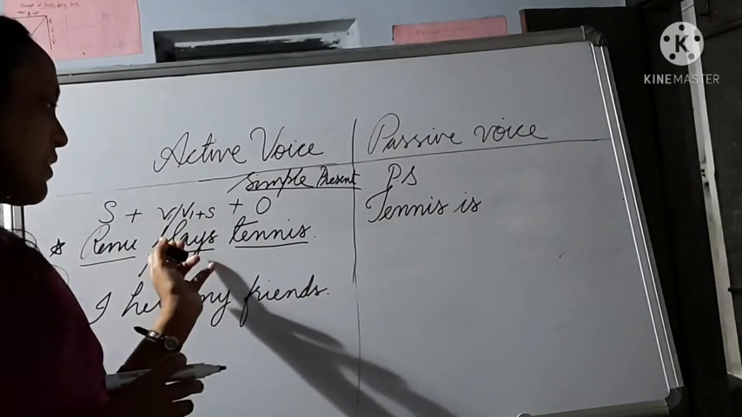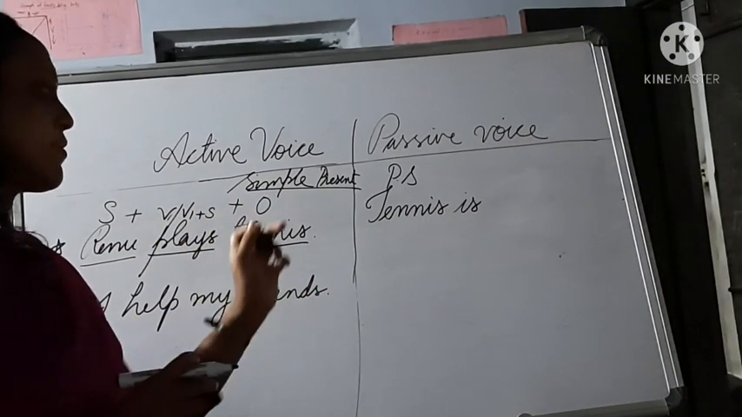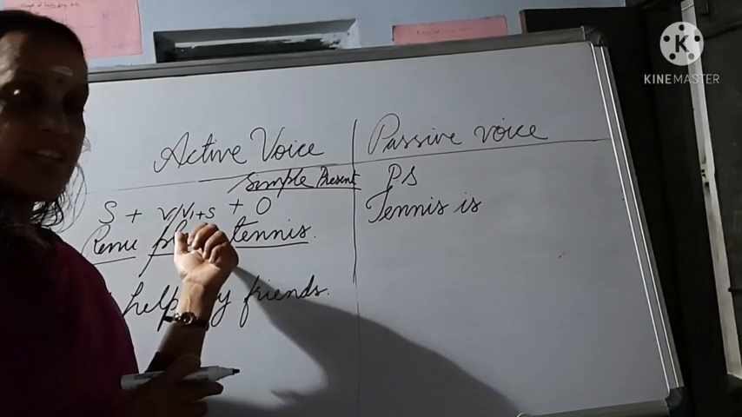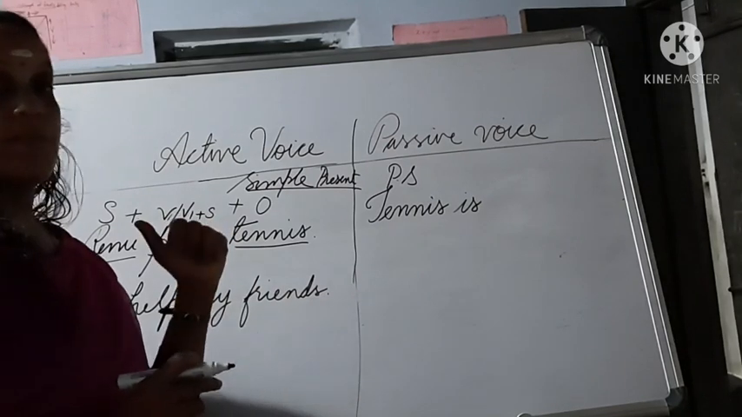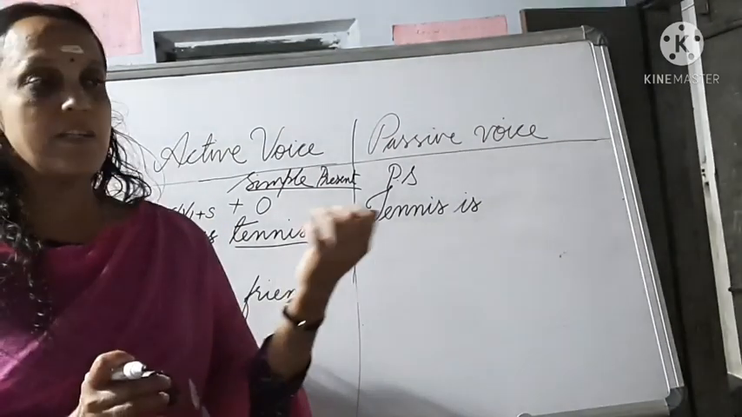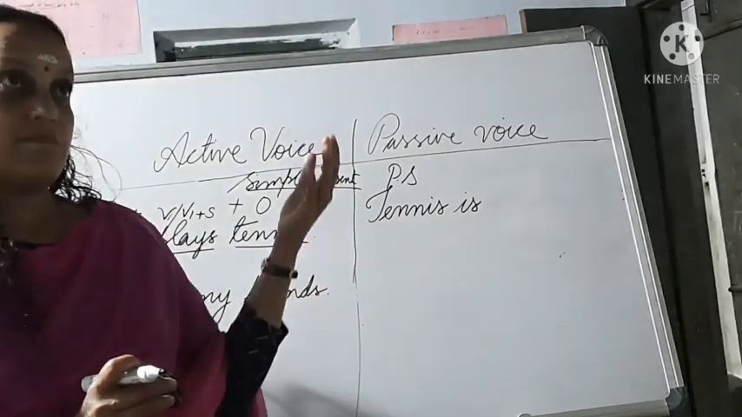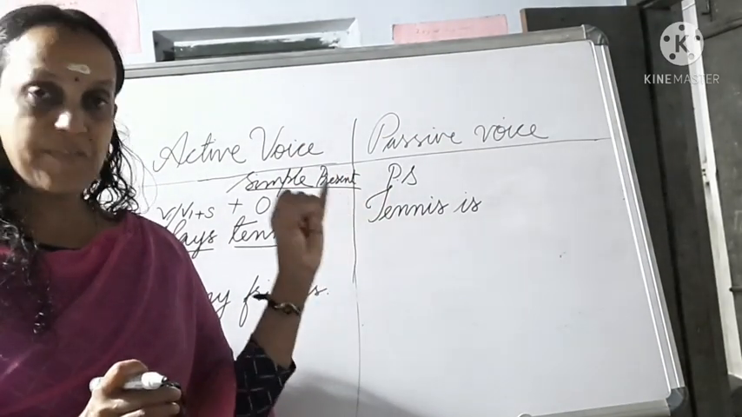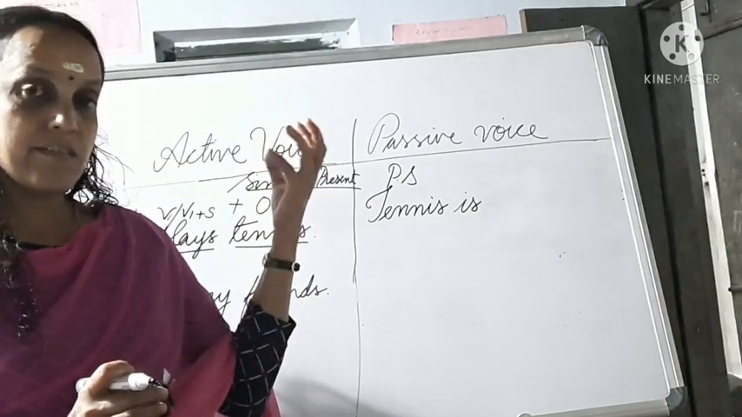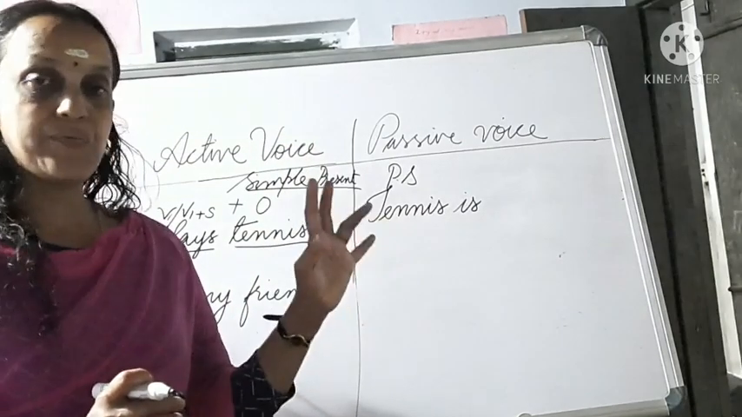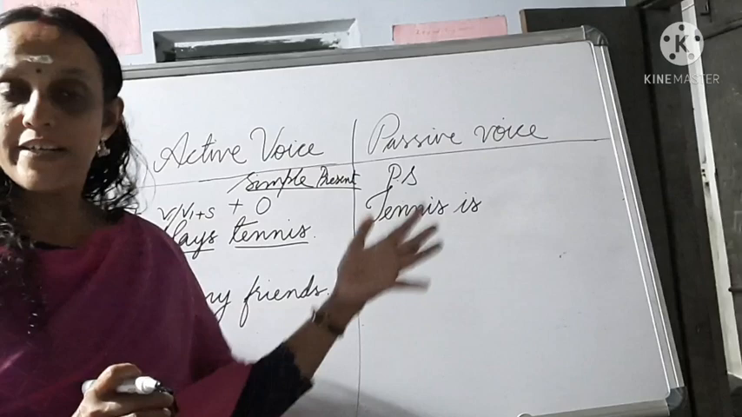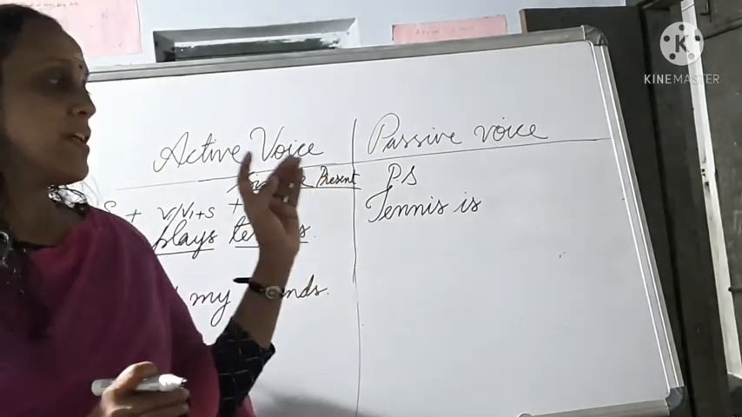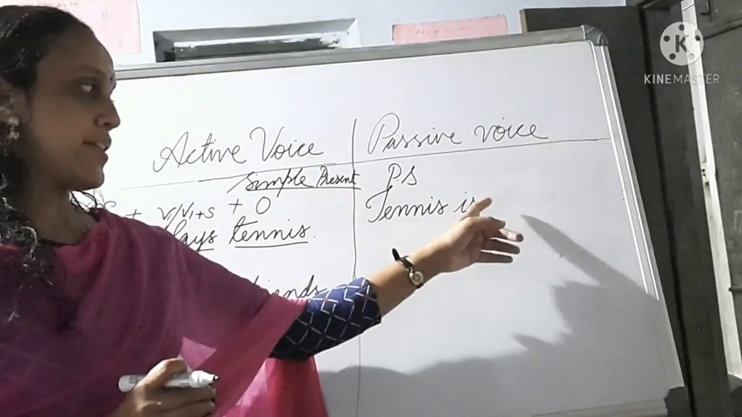So in passive voice, the next step is to write the past participle form, or V3 form, of the verb, the third form of the verb. What is the V3 form? For example, write: W-R-I-T-E. Write is the V1 form, and wrote is the V2 form, the past tense form. Written is the V3 form, the third form. So here we have to write the V3 form.